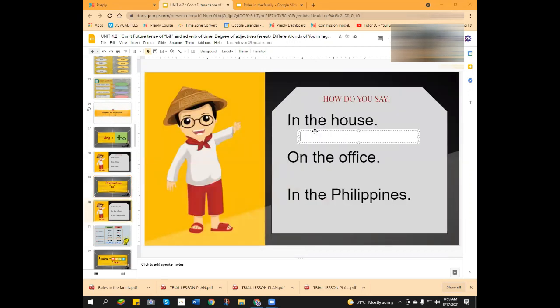Okay, so let's formulate some sentences. This one, in the house. Sa bahay. Next, sa opisina. Okay, next. Sa Pilipinas. Tama, Pilipinas. Okay, just like that.